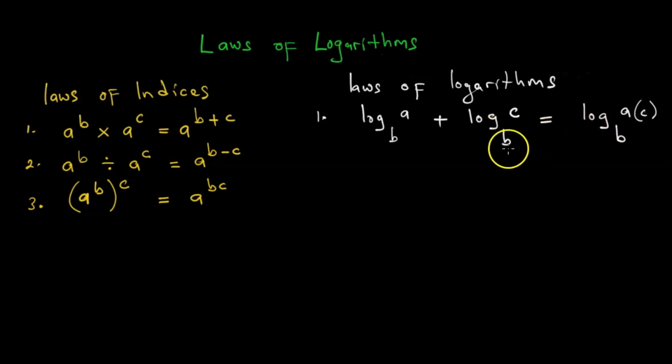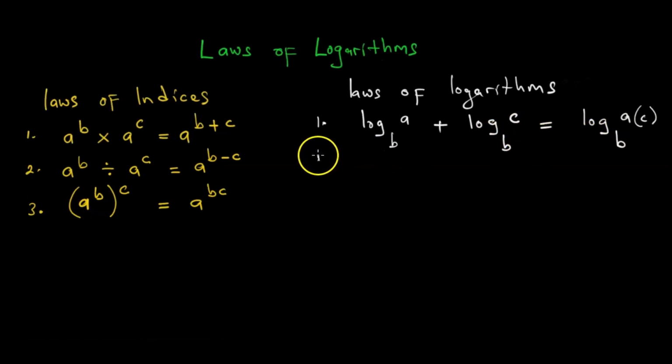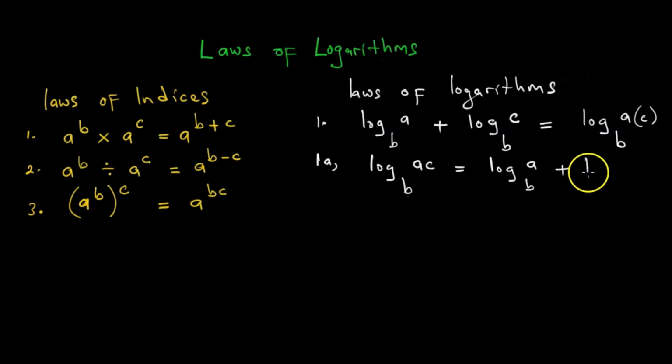We can rewrite this as ngati 1a. The log of ac base b is equal to the log of a base b added to the log of c base b. So what I want us to notice panapa is what is called an isomorphic relationship.